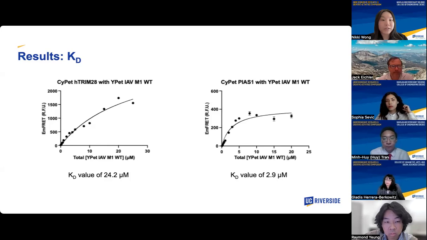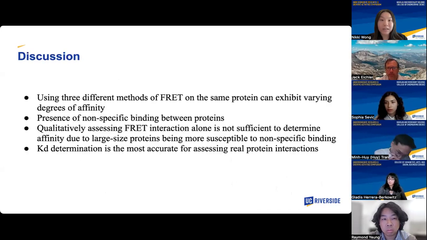And to our surprise, the HTRIM28 protein, although it exhibited a clear energy transfer and had a high qFRET value of 653 RFU at 1 micromolar, had a high KD value of 24.2 micromolar, meaning the IAV M1 protein does not have a high affinity for it, whereas the PIAS1 protein stayed consistent with the preliminary data, and with a high qFRET value of 565 RFU, had a KD value of 2.9 micromolar, meaning that the IAV M1 protein exhibited a high affinity for PIAS1.